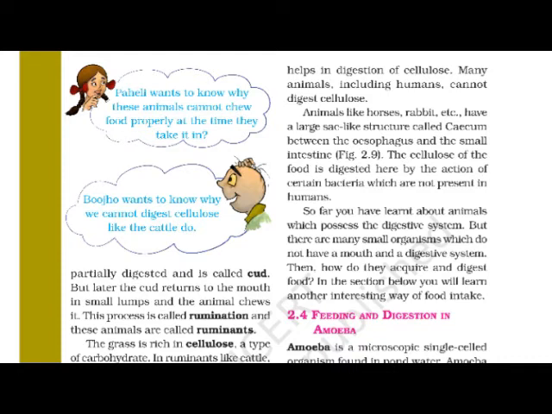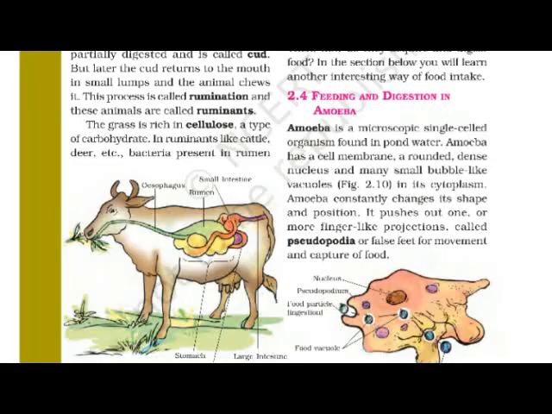Let me discuss it. Ruminants have a large sac-like structure called rumen between the esophagus and the small intestine. If you see figure 2.9, you can understand where the rumen is present between the esophagus and the small intestine. I think you can see figure 2.9, digestive system in ruminant, where the location of the rumen is between the esophagus and small intestine. The cellulose of the food is digested here by the action of certain bacteria which are not present in humans.